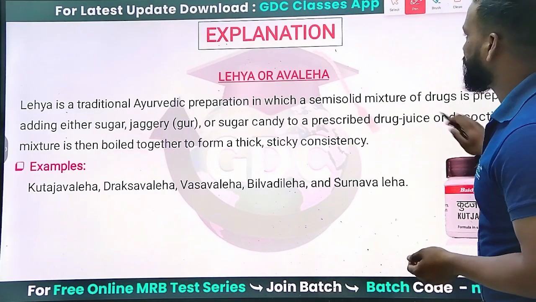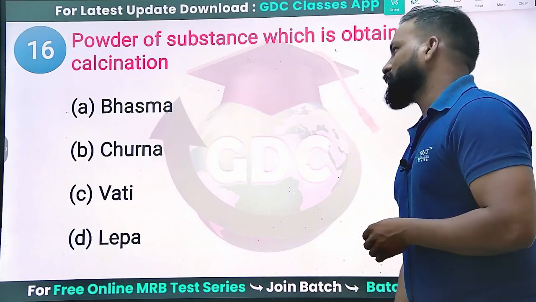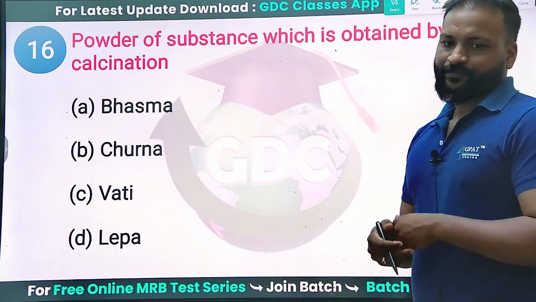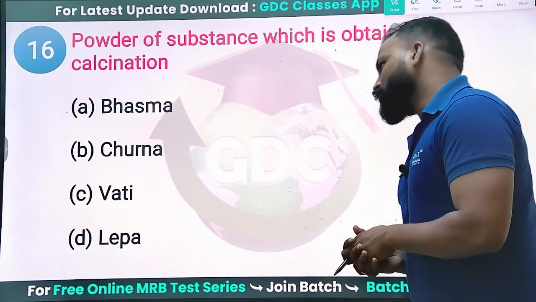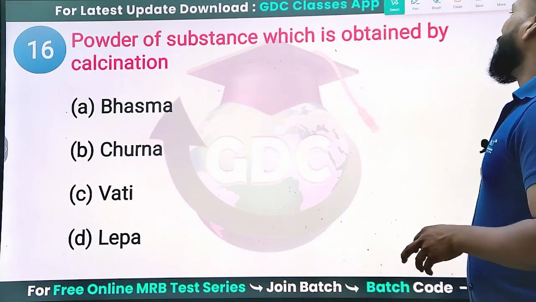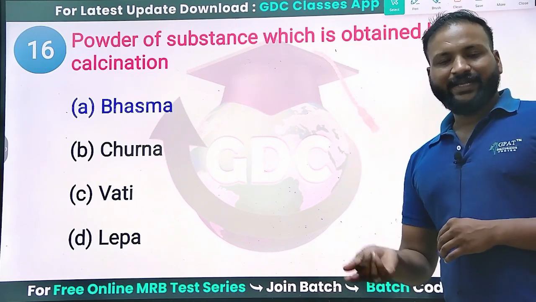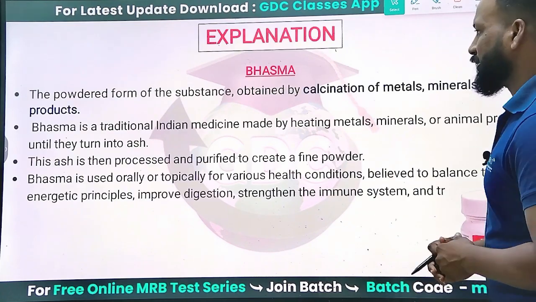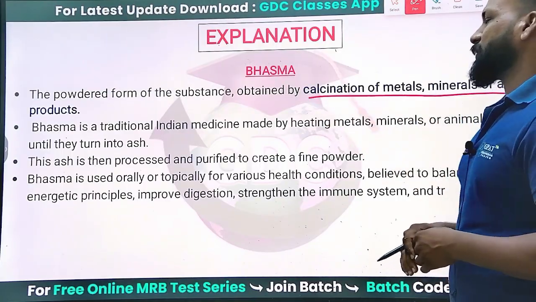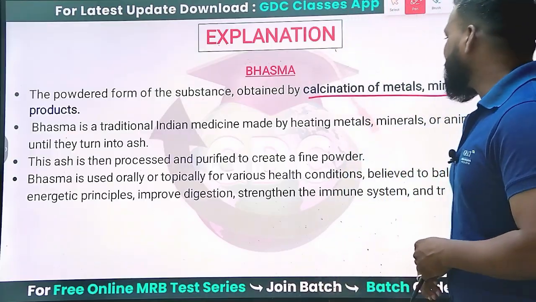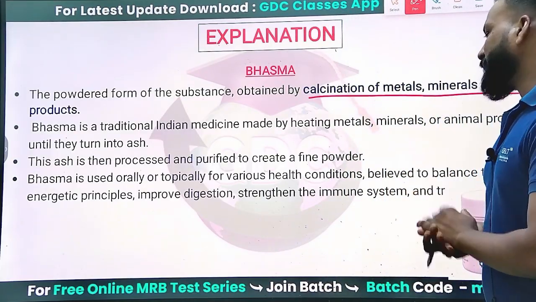Next, powder of substance which is obtained by calcination. Obviously, calcination is the process of getting ash. Option A, Bhasma; B, Churna; C, Vati; and D, Lepa. Option A is correct. Calcination is nothing but a process of getting ash, so Bhasma is nothing but an ash. Bhasma is made from the calcination of metals, minerals and animal products. Clear? Yes, it is the process of preparing Bhasma.